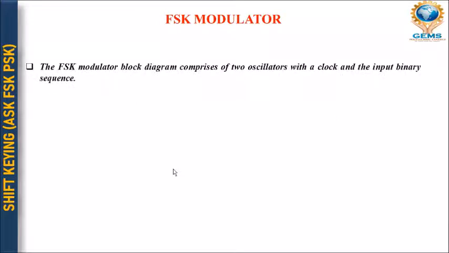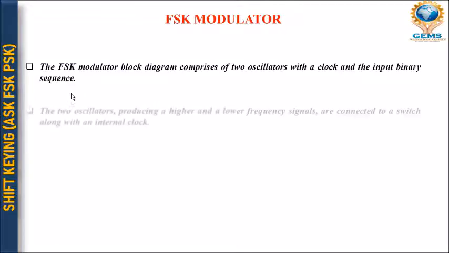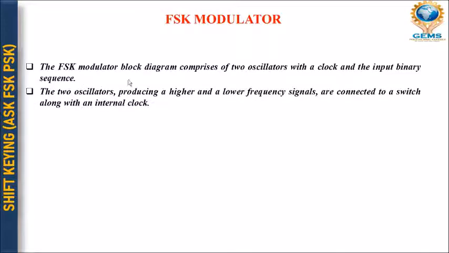So let's talk about the FSK modulator also. The FSK modulator block diagram comprises two oscillators, which I will show you in the next slide, right? Because for modulation of the FSK we have two oscillators, which have a clock and an input binary sequence. We have an input binary sequence and two oscillators with different frequency, right? The two oscillators produce a higher and a lower frequency signal. One of them produces the higher and the second one produces the lower frequency signal, which are connected to a switch along with the internal clock. Okay, fine.